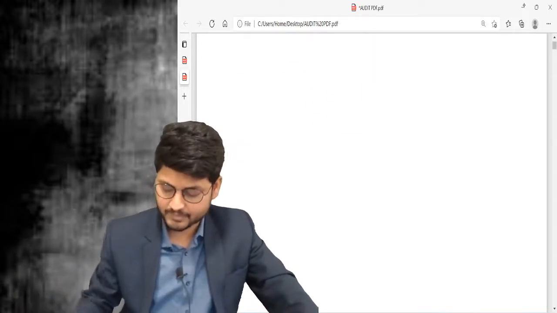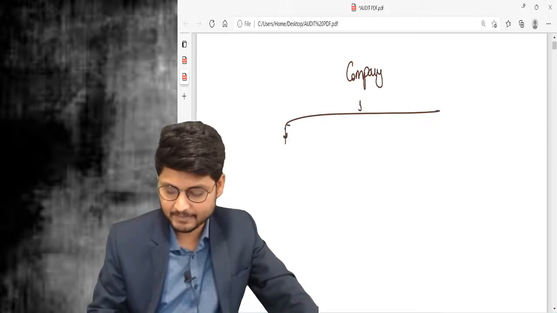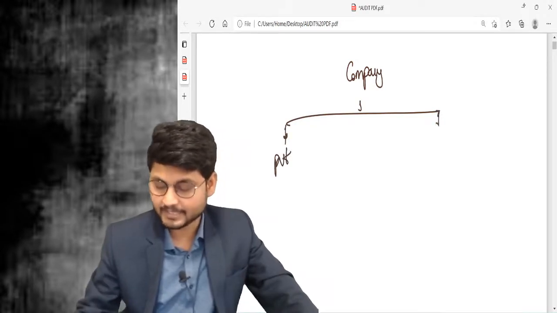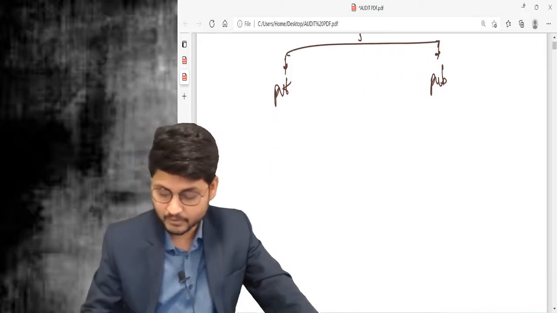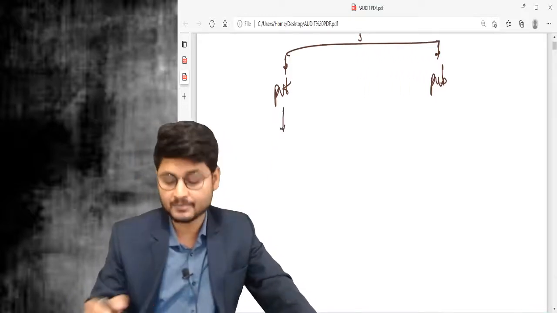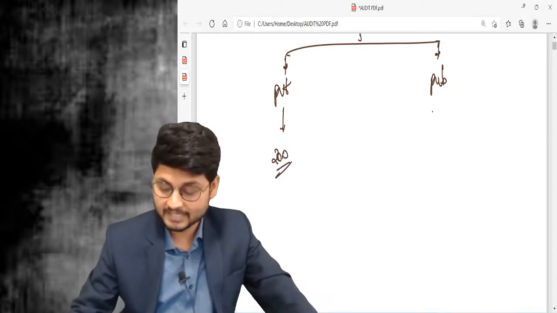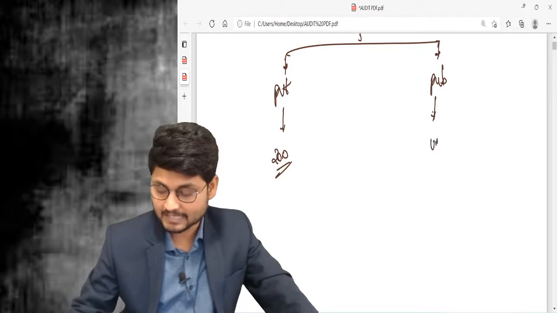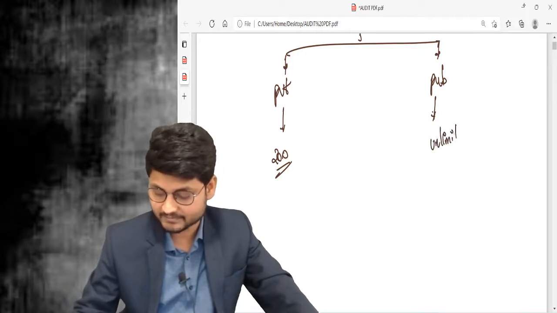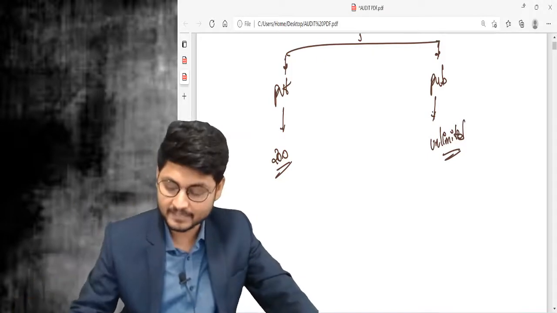We all know companies are divided into two types: either a private company or a public company. In a private company the maximum number of members is only 200. But in a public company, the maximum number of members is unlimited. Any number of members may be there in a public company.